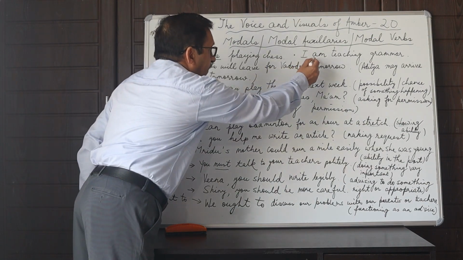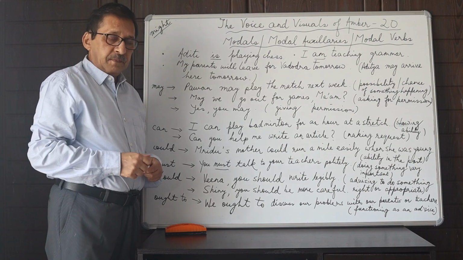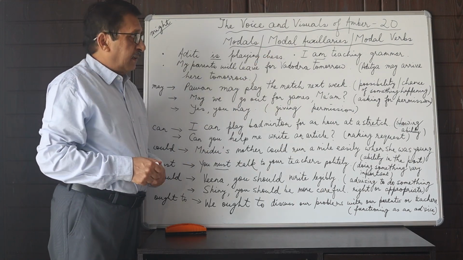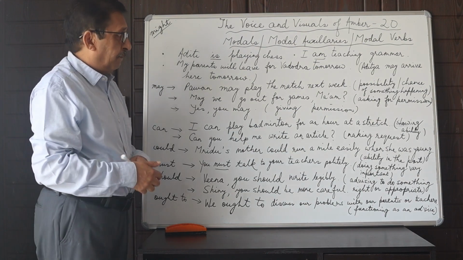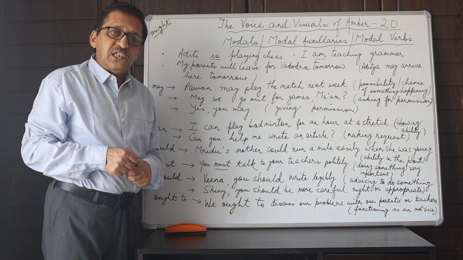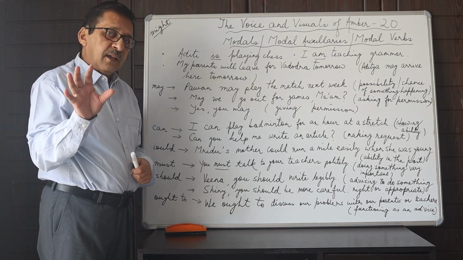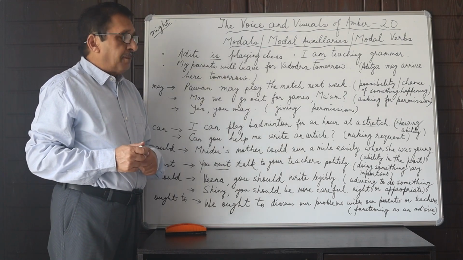Similarly, we have: I am teaching grammar. Again, am is the helping verb or the auxiliary verb, and it helps the main action word teaching, and together they form the two-part action verb am teaching.